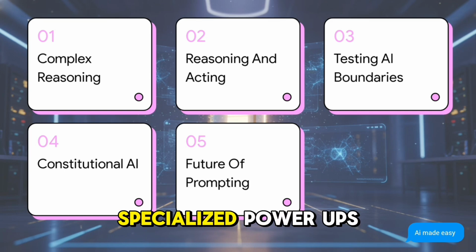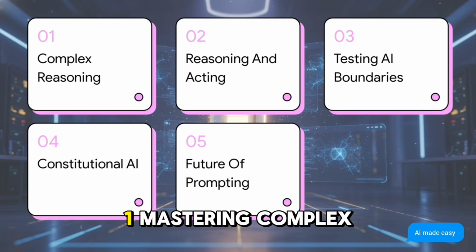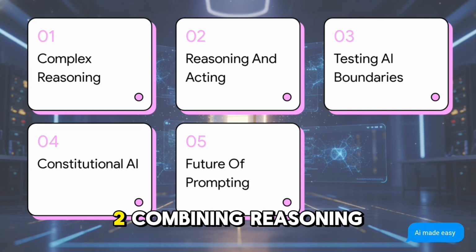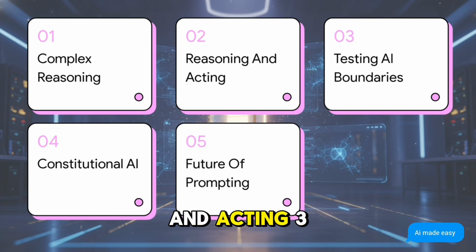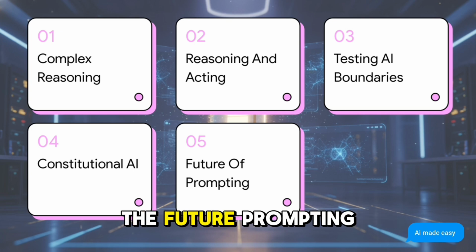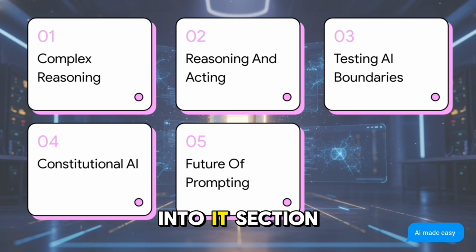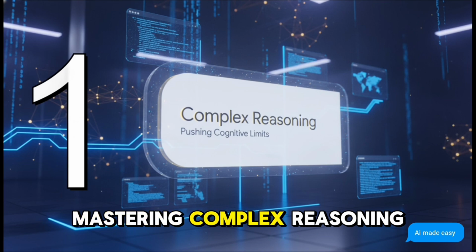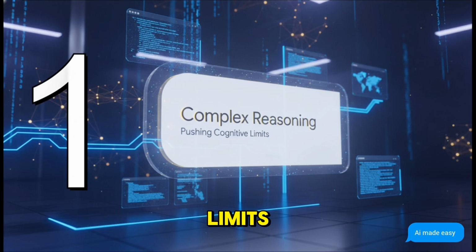We've got 5 specialized power-ups to master. 1, mastering complex reasoning. 2, combining reasoning and acting. 3, testing the AI boundaries. 4, aligning with constitutional AI. And finally 5, the future of prompting. Let's get right into it. Section 1, mastering complex reasoning, pushing the cognitive limits.